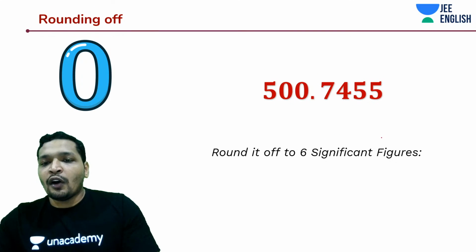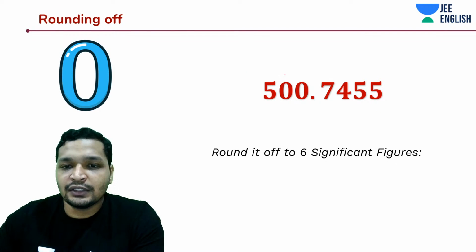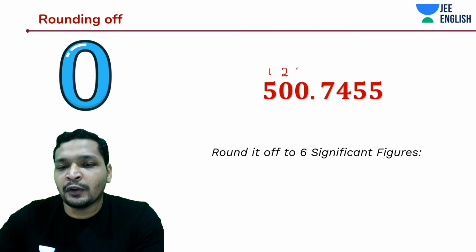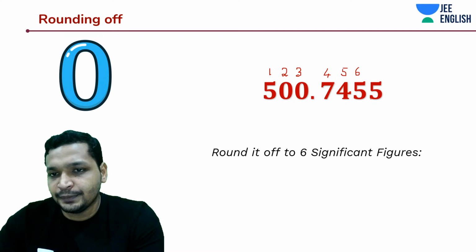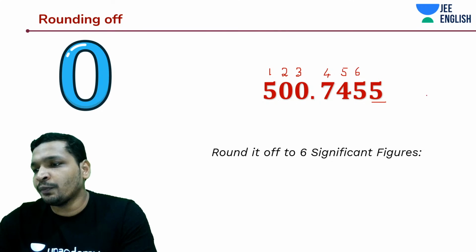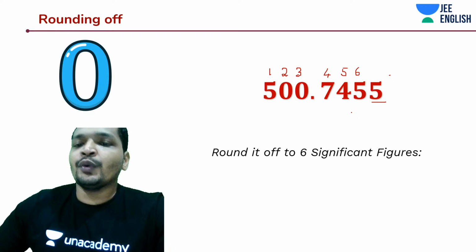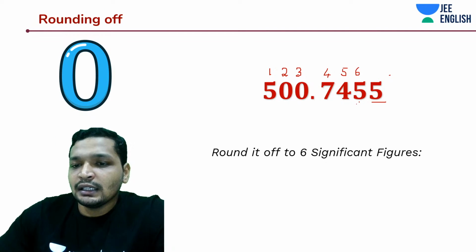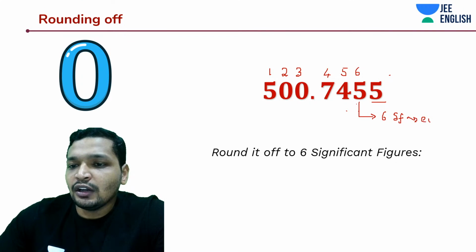Now let's round it off to 6 significant figures. Which is the 6th significant figure? 1, 2, 3, 4, 5, and this is the 6th. It is followed by 5, and the next numbers to it are probably 0. There is nothing. Now what would you do? You would analyze whether this 6th significant figure is even or odd.